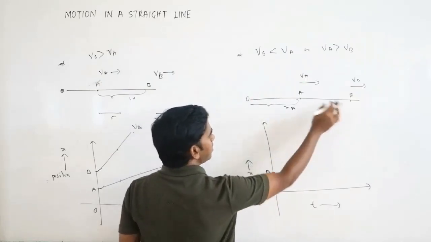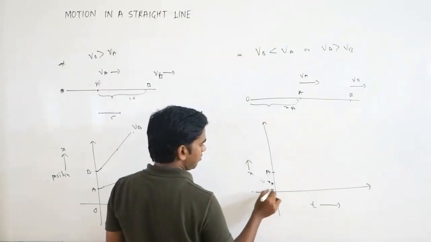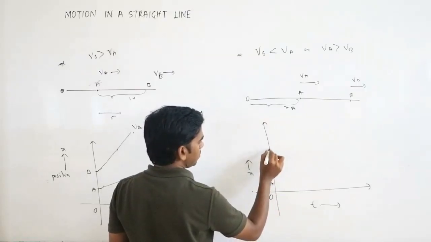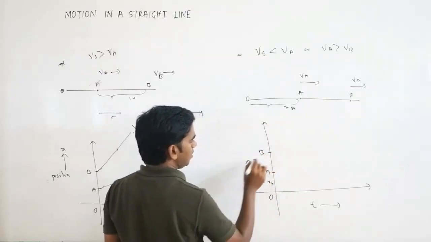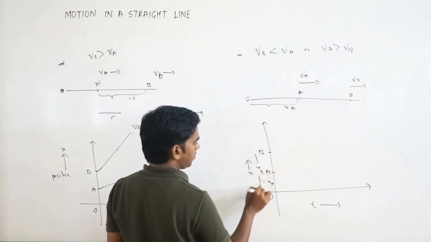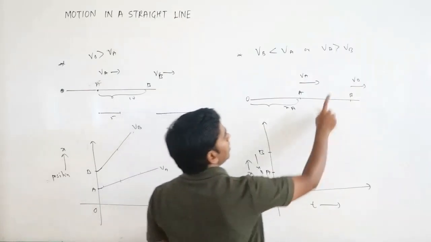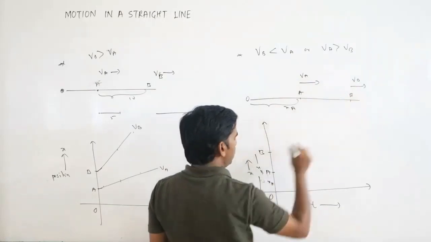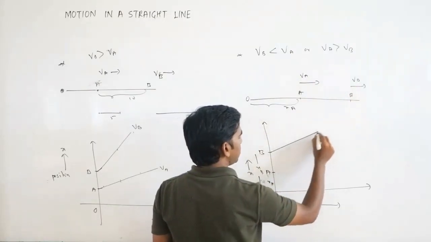Where is B? B is here, far away from O. So this is what B, XB. Now B is moving slowly, so its velocity is less. So it is moving slowly.